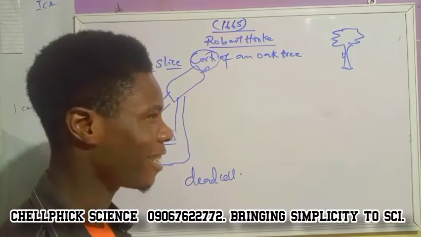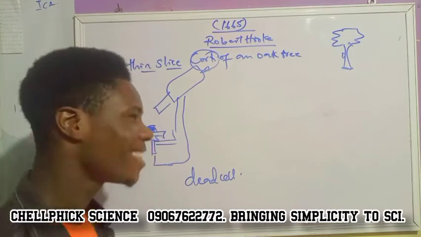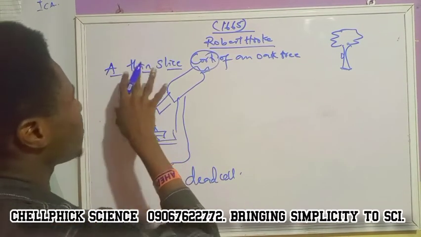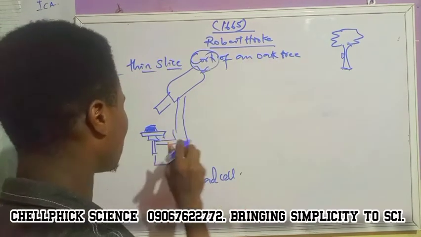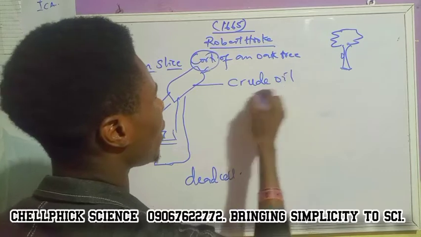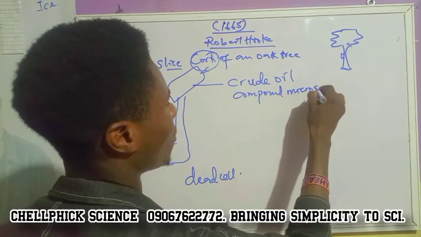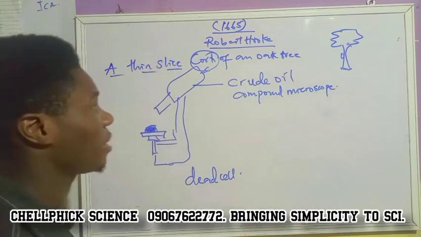When I was like most of you guys, anytime I studied a story like this, I just studied the year so that by the time I'd be giving it to my teachers, it would be so interesting. So he observed a thin slice of an oak tree under what we call his crude oil compound microscope. That is the name of the microscope that was used by Robert Hooke in 1665.